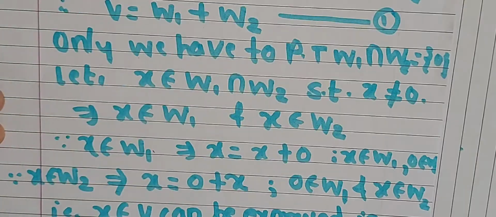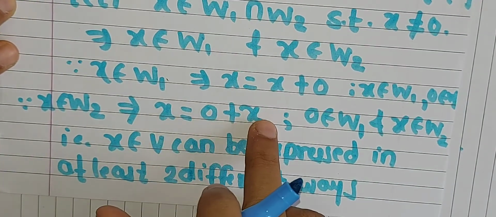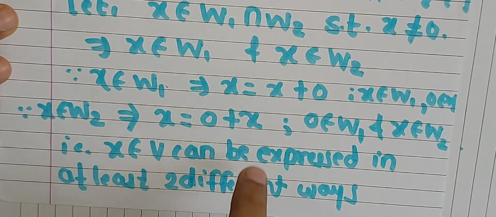But we have now obtained x is equal to x plus 0 and x is equal to 0 plus x, which are two different ways, a contradiction to our given assumption.